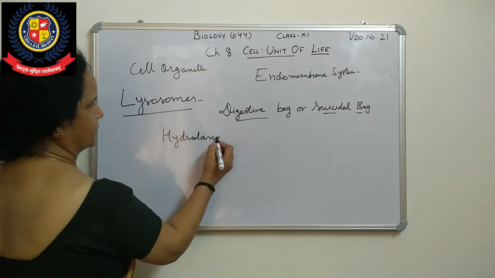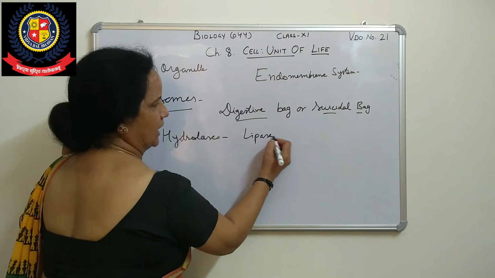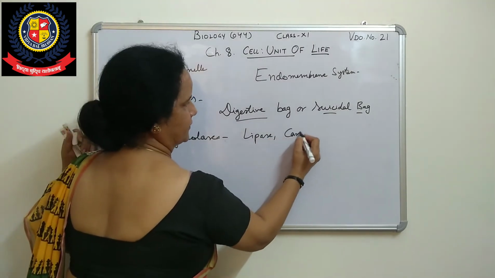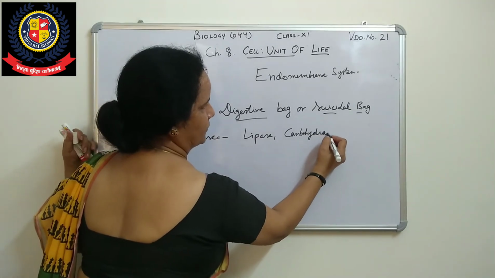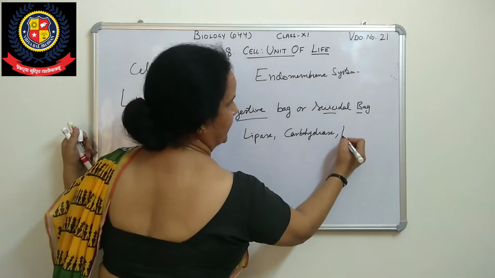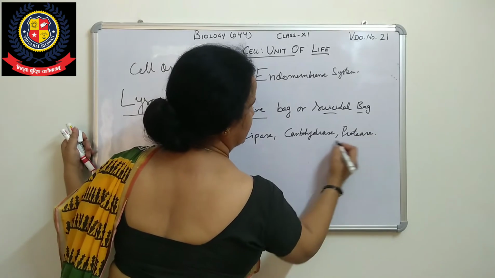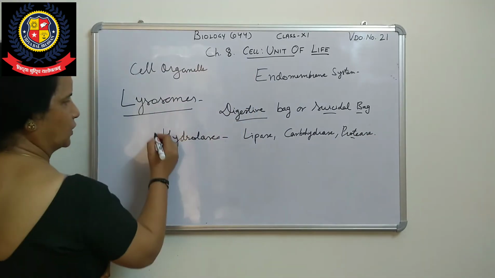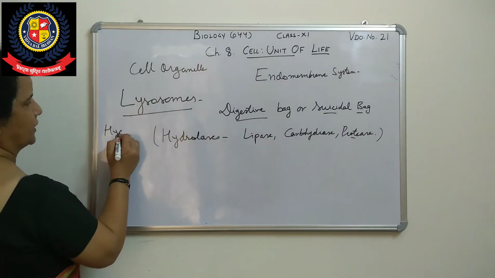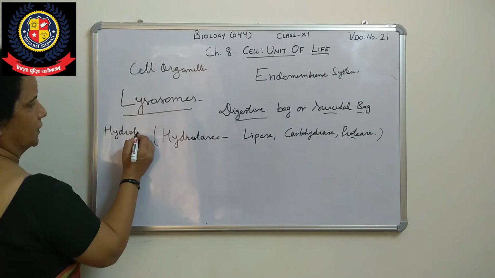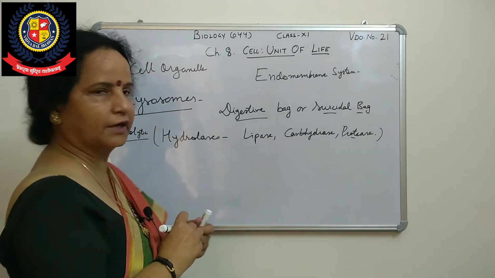In the hydrolases, lipase, carbohydrase are there. All these are enzymes. The third one is protease. These enzymes are called hydrolytic enzymes. Breakdown by water, hydrolysis.